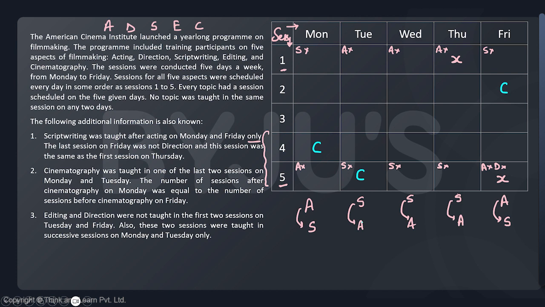I've made this possibility so that if this is not true, I'll automatically say the other possibility would be true. And now I can say cinematography would be taught in the third and first sessions on Wednesday and Thursday, because second, fourth, and fifth are already gone for cinematography. So first and third would be cinematography on Wednesday and Thursday. But still, we are quite far off from our solution.